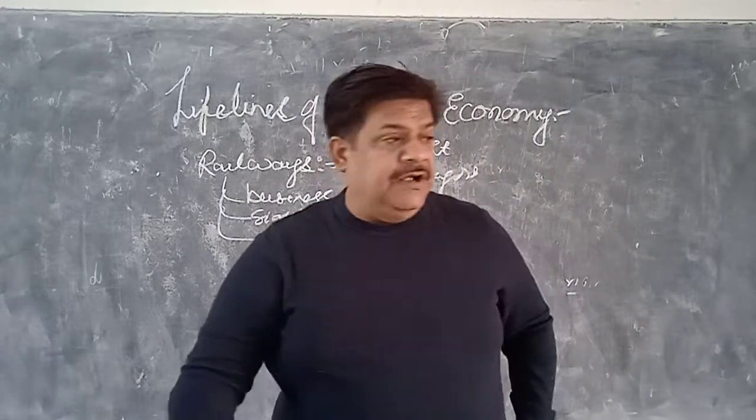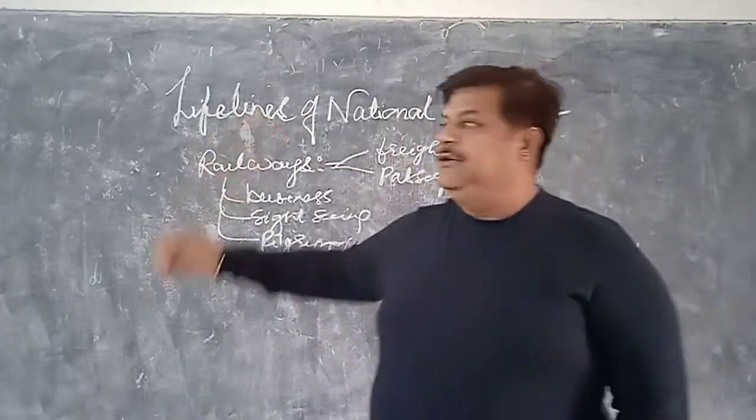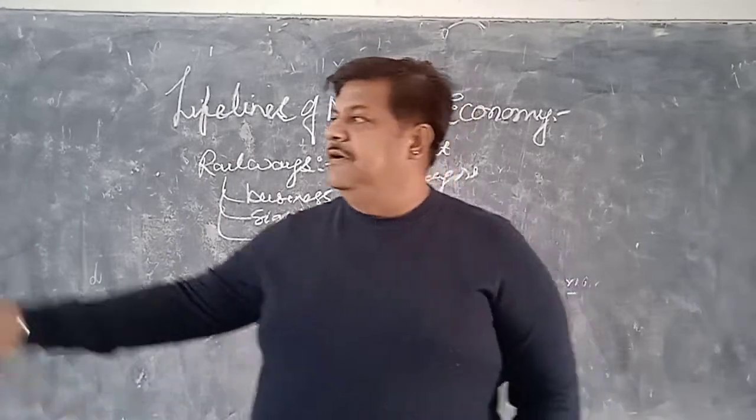Good morning to all of you, and moving on with the current topic, lifelines of national economy.